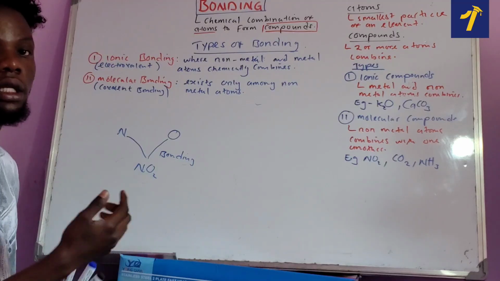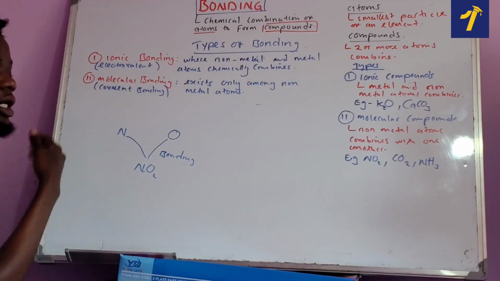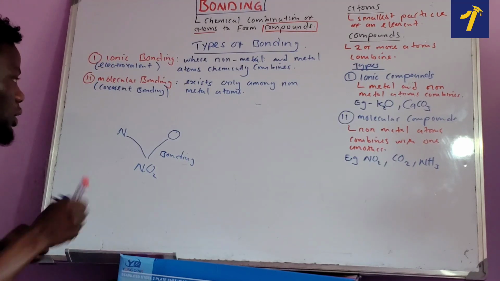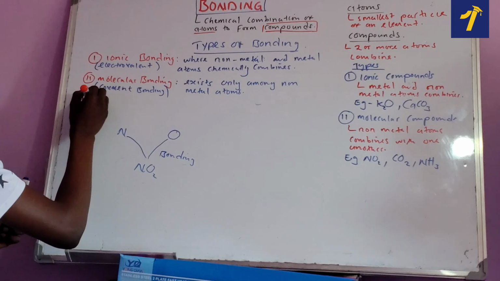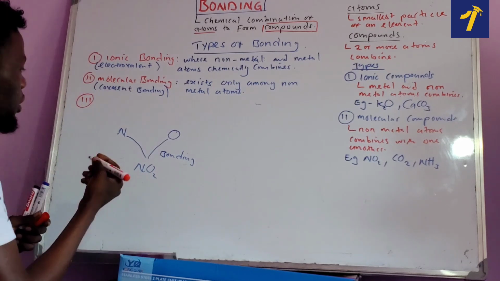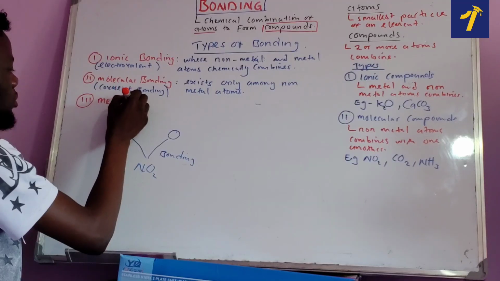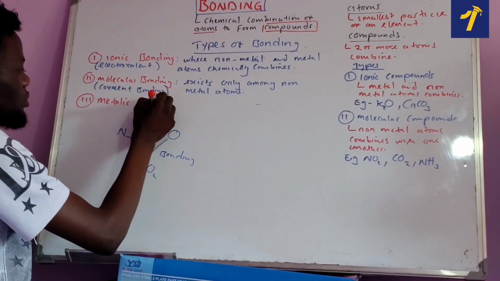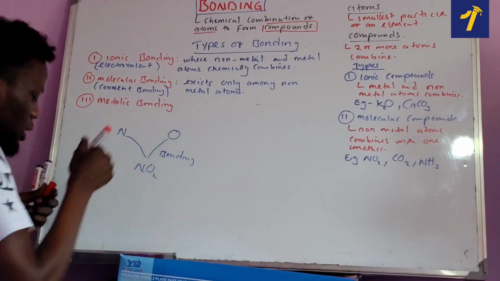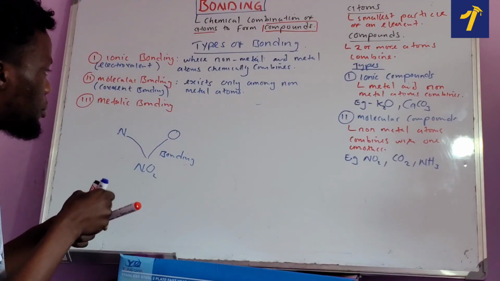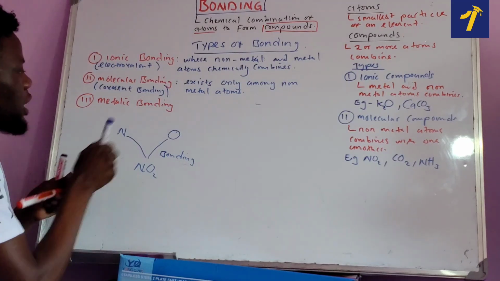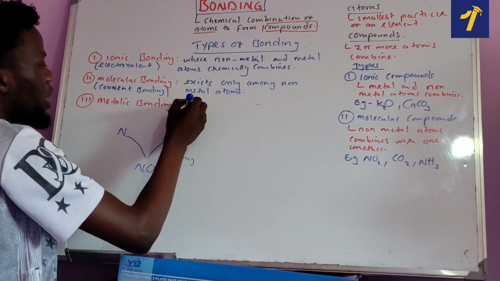But there is another type of bonding that we need to understand, because I didn't talk about the compound that can be formed because of this bonding that I'm going to talk about now. Okay? So what is this one? We call it metallic bonding. Metallic bonding now is going to exist